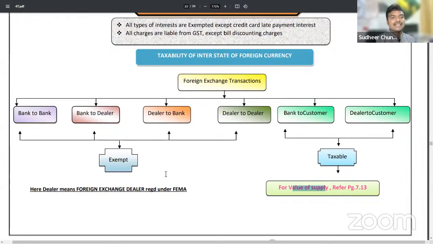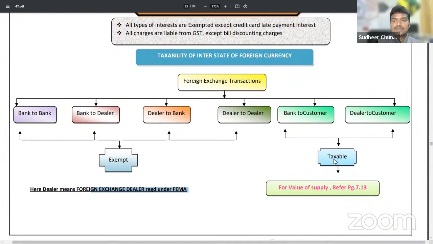Foreign exchange transactions among bank to bank, bank to registered foreign exchange dealers, registered foreign exchange dealer to bank, and dealer to dealer will be fully exempted. A dealer means a foreign exchange dealer registered under FEMA. So transactions among banks and foreign exchange dealers will be exempted. I repeat, transactions among banks and foreign exchange dealers will be exempted.